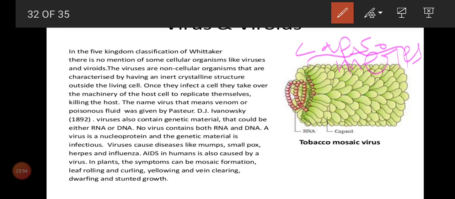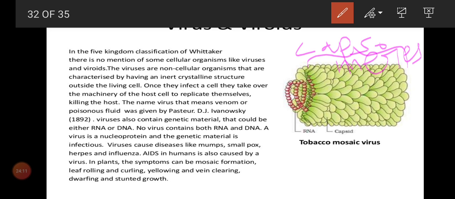Single unit is capsid, children, and together we call it capsomeres. CAPSO, MERES, capsomeres. So it is an RNA closely related with the protein. The protein is capsid, and together the proteins we call capsomeres. Is that clear, children? So this is one example for an RNA virus.